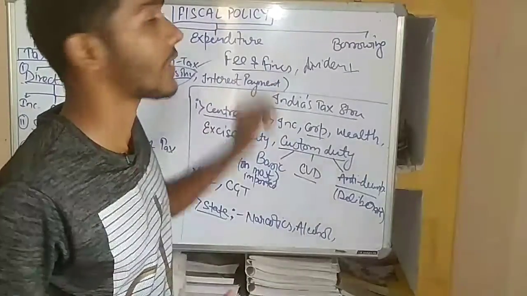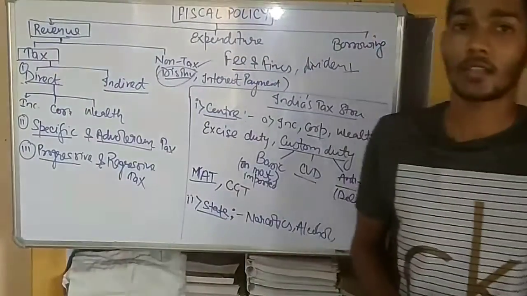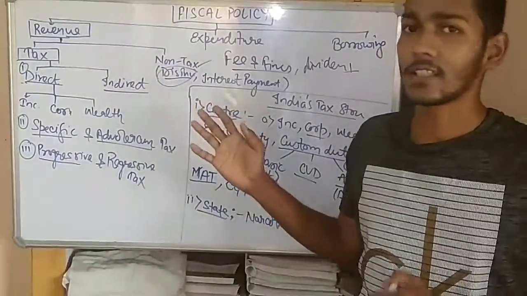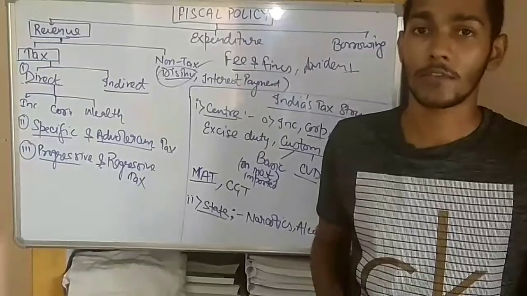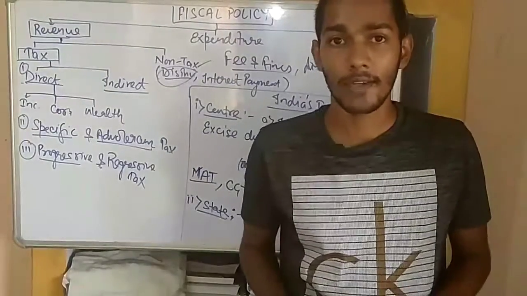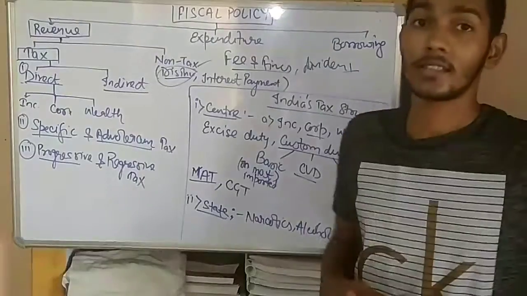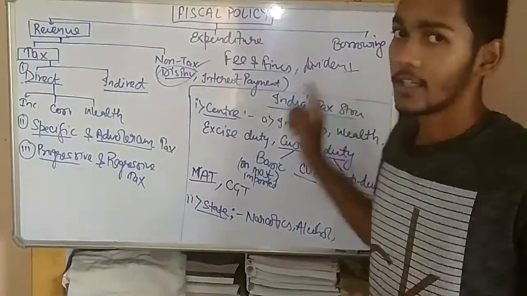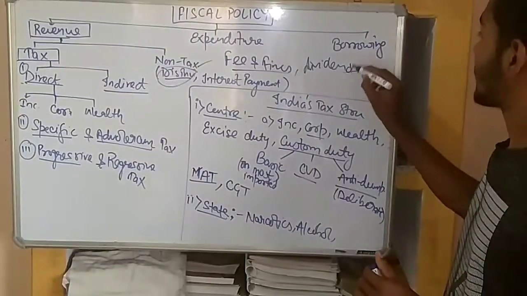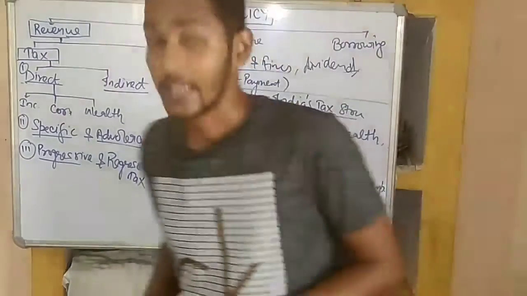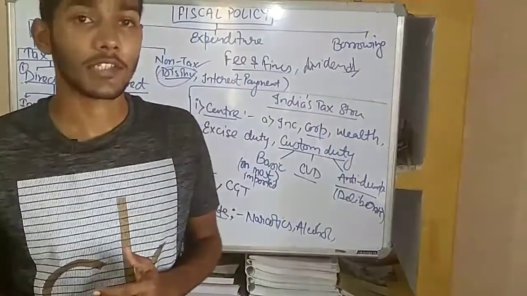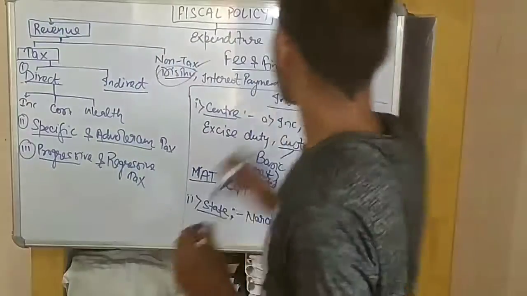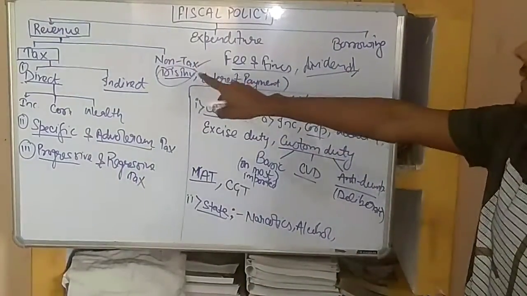Third thing is fees and fines. These are non-taxes, or we can say the revenue that the government earns when it provides some services. For example, in a government hospital, we find that the government takes fees and fines because of the services it provides. Also, dividend. Dividend means that when the company gets profit, it provides a share of the profit to the shareholder, which is known as the dividend. So these are the non-tax revenues of the government.